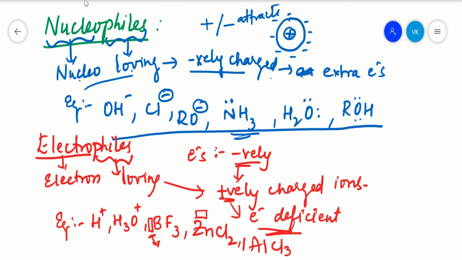Even here aluminium will have a vacant orbital, right? So these vacant orbitals also will act as your electrophiles. So all these are examples of nucleophiles and electrophiles, and heterolytic fission will give you cation and anion, homolytic fission will give you free radicals.